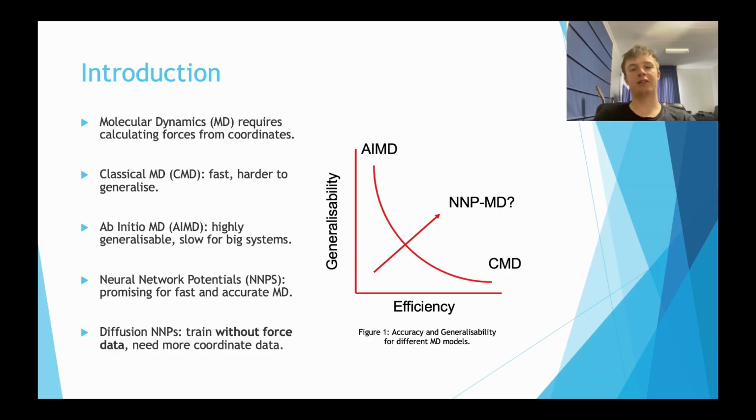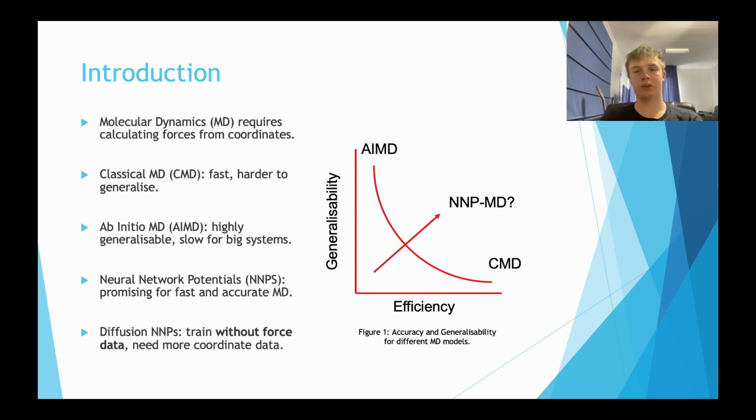Conducting molecular dynamics requires a function that calculates forces on atoms from their coordinates to find their new coordinates over time. Classical MD is very fast but relies on fine-tuned parameters and hence is harder to generalize to simulate new systems. Ab initio MD works by calculating forces by solving Schrödinger's equation. This method is easy to generalize but can be slow for big systems.